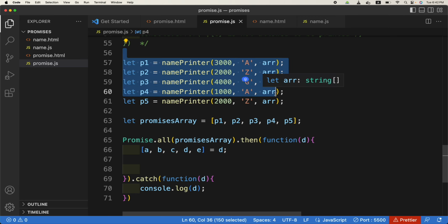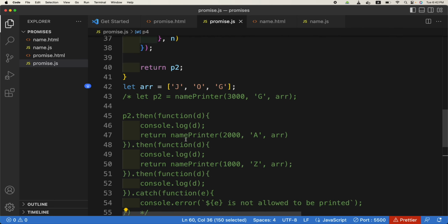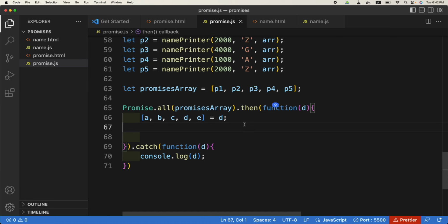Promise.all has this feature, and with then, if you remember, the first two ran, and if there was some illegal character, it would just stop there. But here it won't run at all. If it is a catch, it will just output the catch value. Got it?